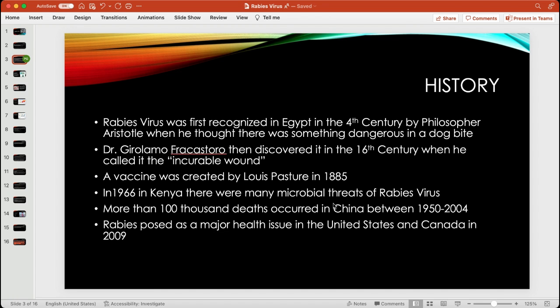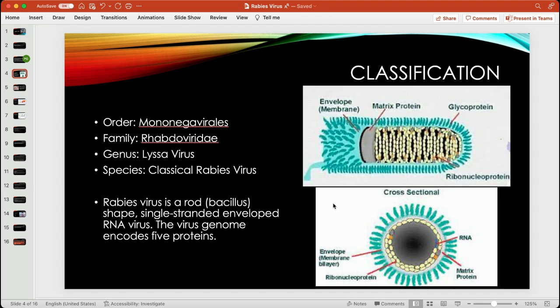The rabies virus was first recognized in Egypt in the 4th century by the philosopher Aristotle, when he thought that there was something dangerous in a dog bite. Dr. Francisco then discovered it in the 16th century when he called it the incurable wound. A vaccine was then created by Louis Pasteur in 1885. In 1996 in Kenya, there were many microbial threats of rabies virus. More than 100,000 deaths occurred in China between the years of 1950 and 2004. Lastly, in 2009, rabies posed a major health issue in the United States and Canada.